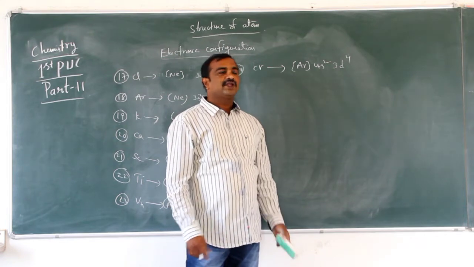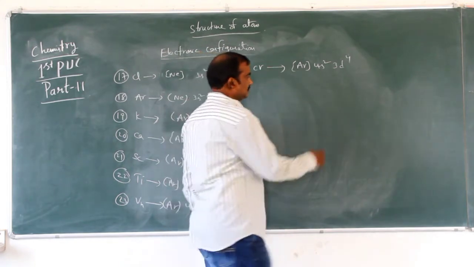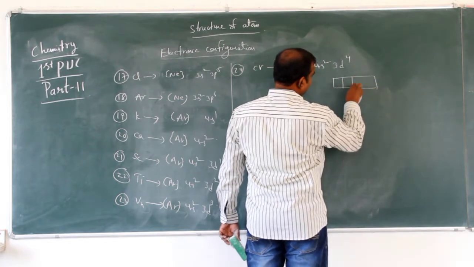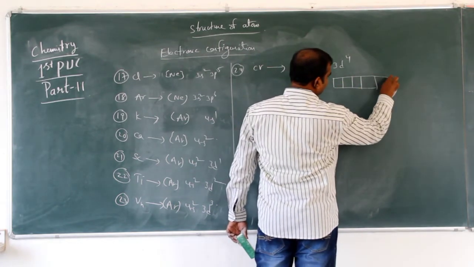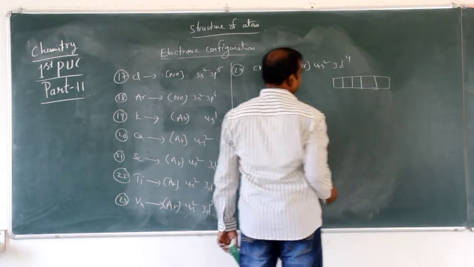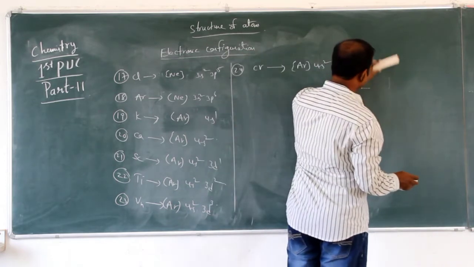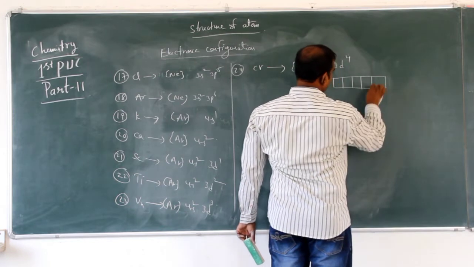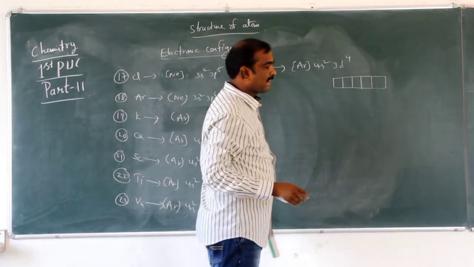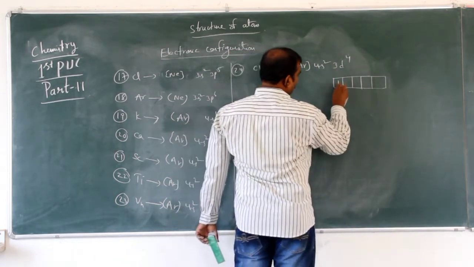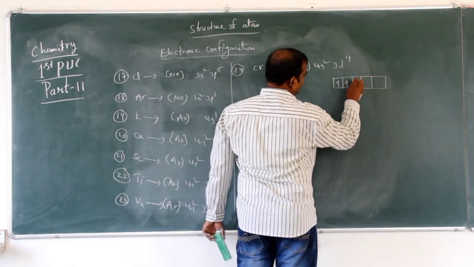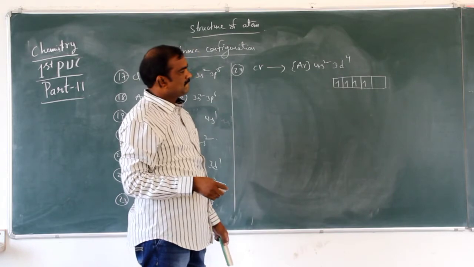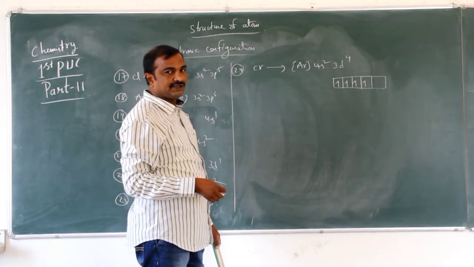But here, 3d4: d has 5 orbitals, like this, 1, 2, 3, 4.